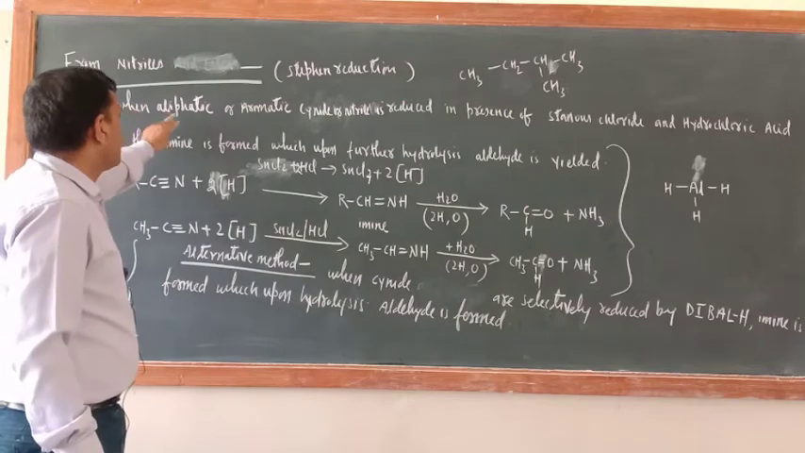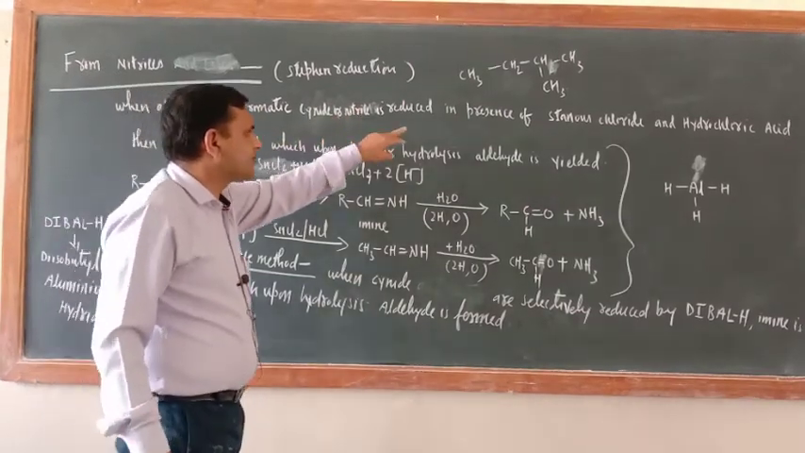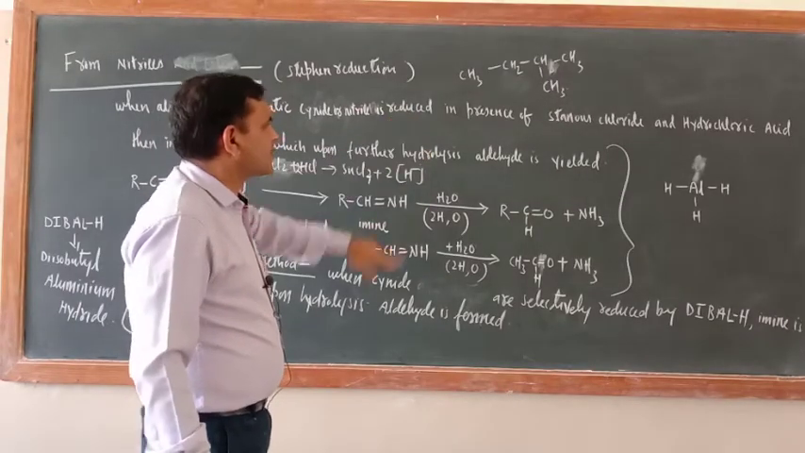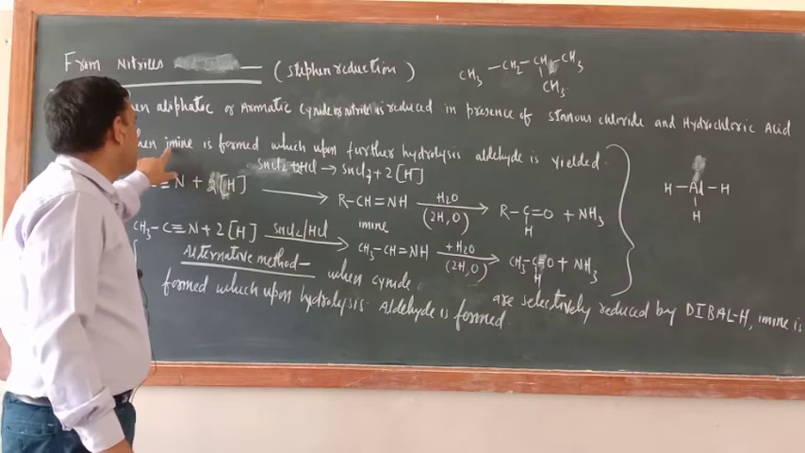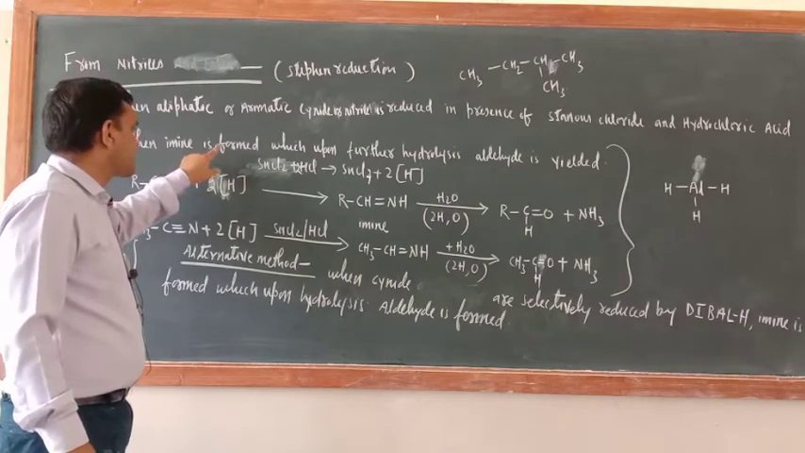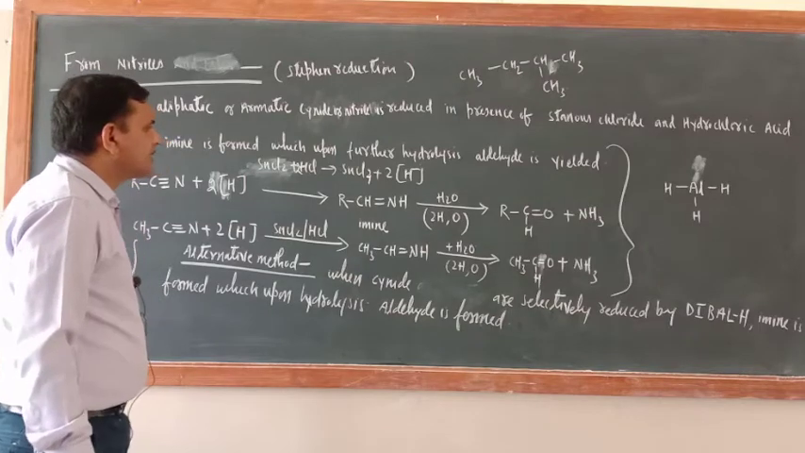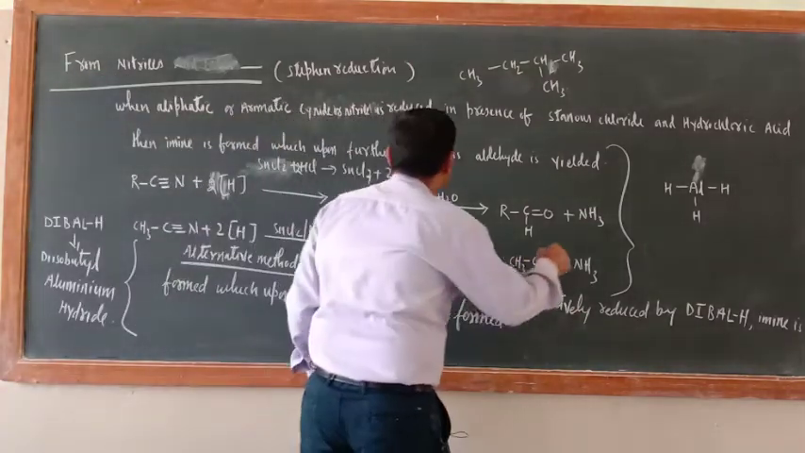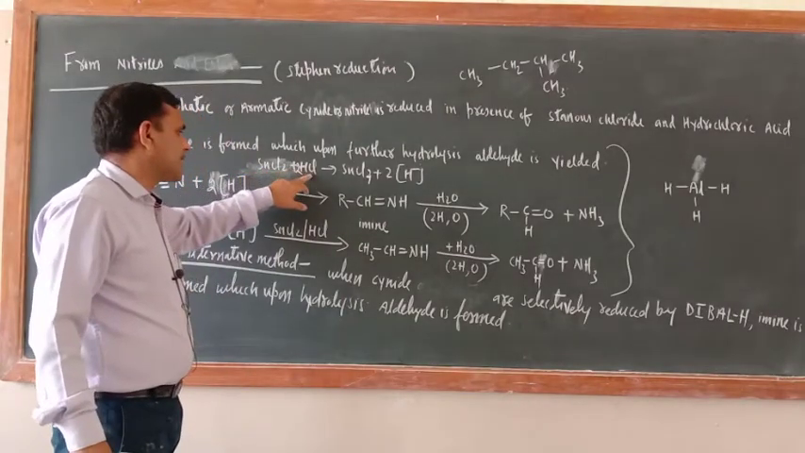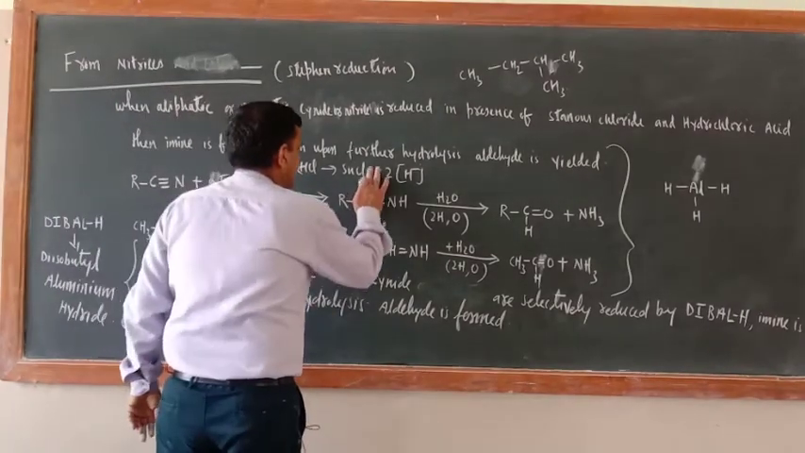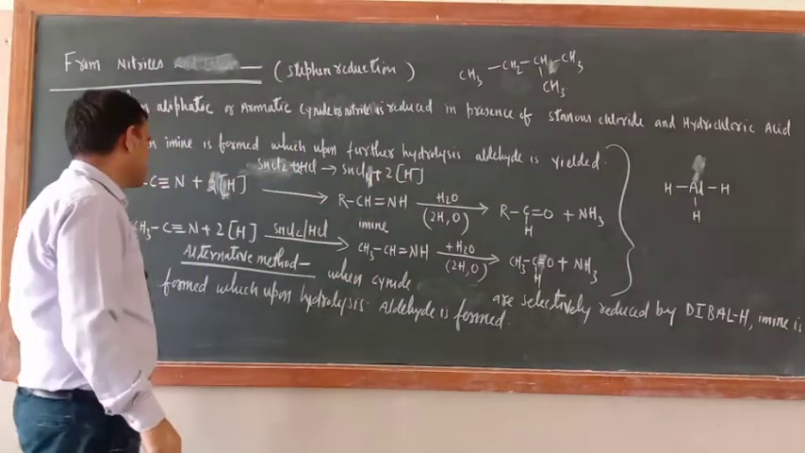How? Just see. When aliphatic or aromatic cyanide or nitriles is reduced in presence of stannous chloride and hydrochloric acid, then imine, I-M-I-N-E, is formed, which upon further hydrolysis yields aldehyde. Just see, this is SnCl2 plus 2HCl. So what is the product here? SnCl4 plus 2H plus 2H.